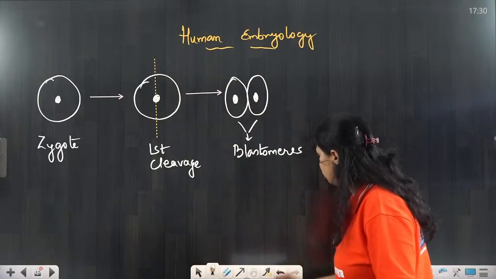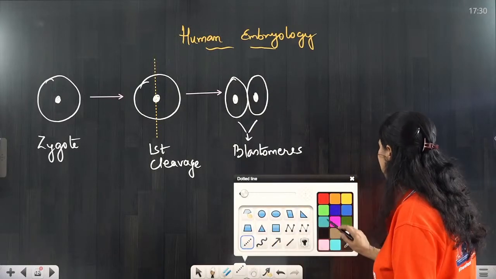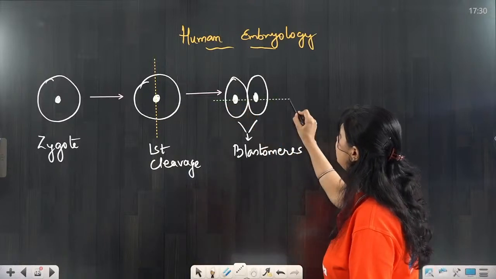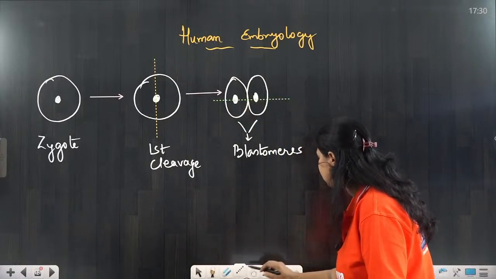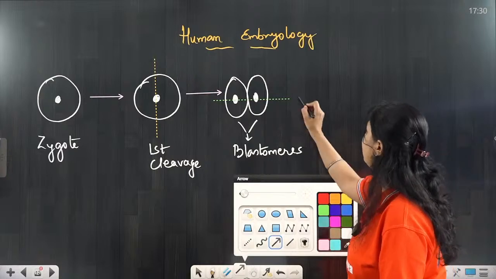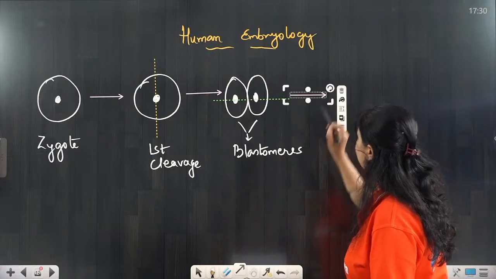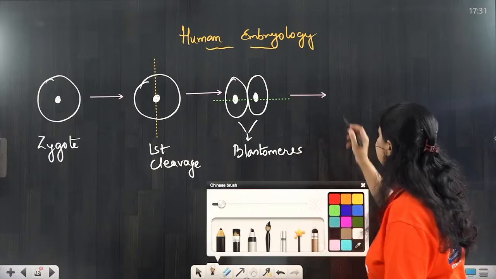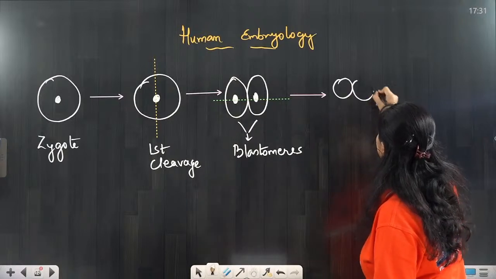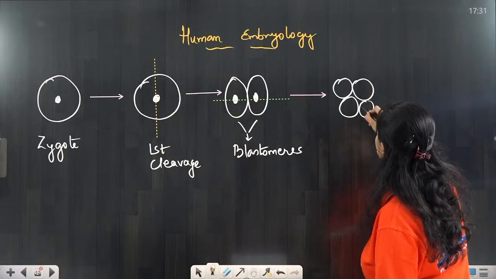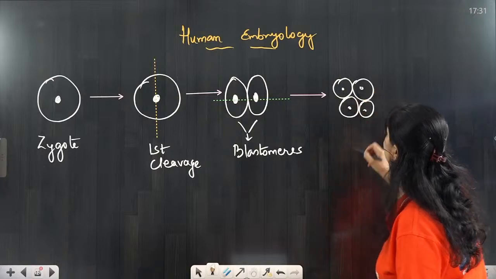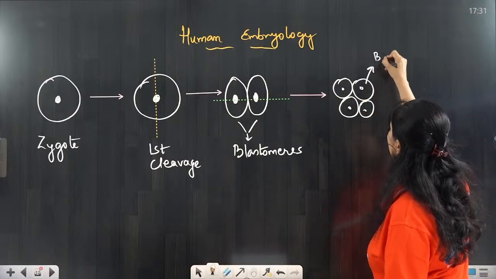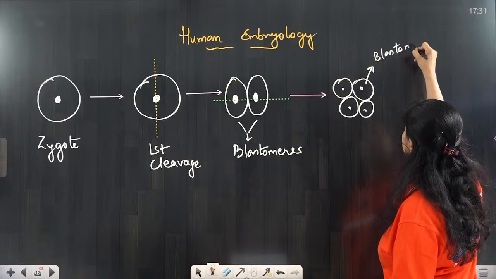Now, these blastomeres further undergo division like this, and finally they will form four daughter cells. One, two, three, four. Four daughter cells are produced, and again each of them is called a blastomere.